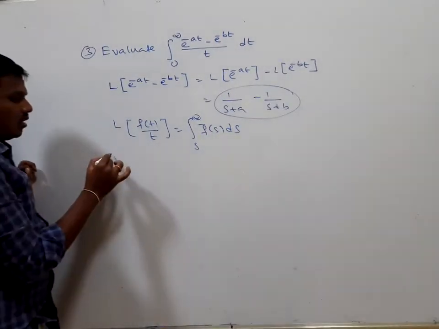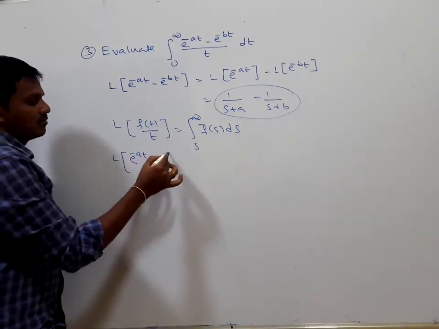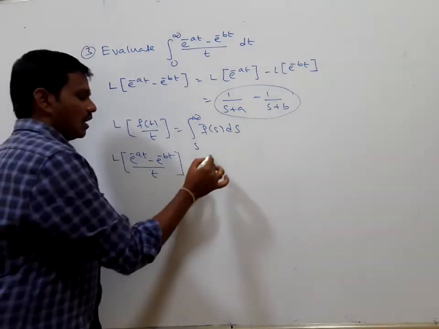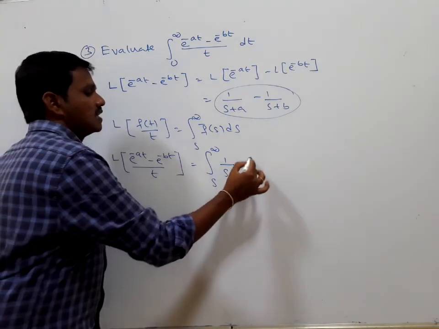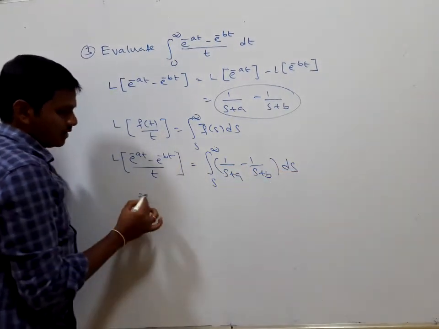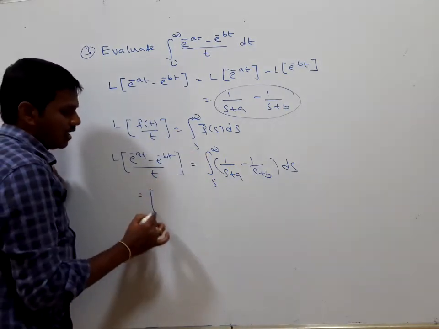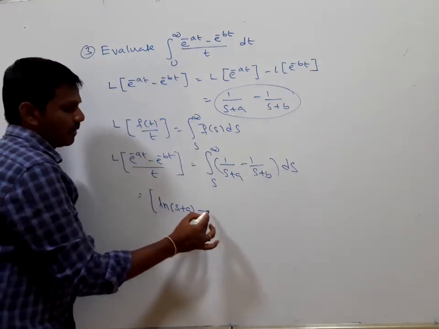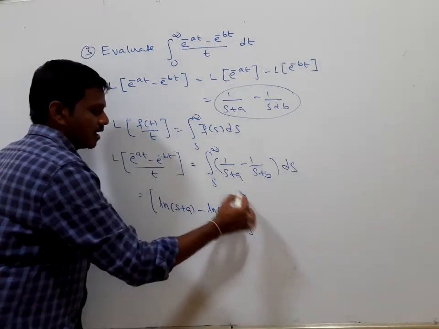So the Laplace transform of (e to the power of minus at minus e to the power of minus bt) divided by t is equal to the integral from s to infinity of 1 by s plus a minus 1 by s plus b ds, which on integration is ln of s plus a minus ln of s plus b, where the limits change from s to infinity.